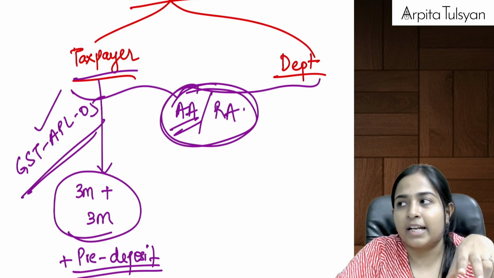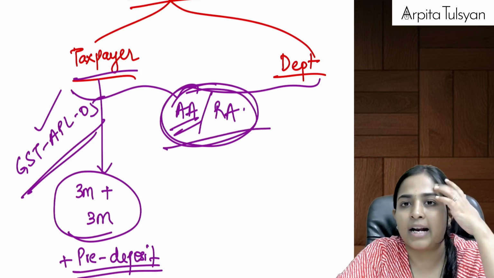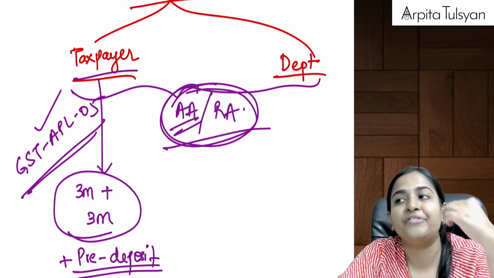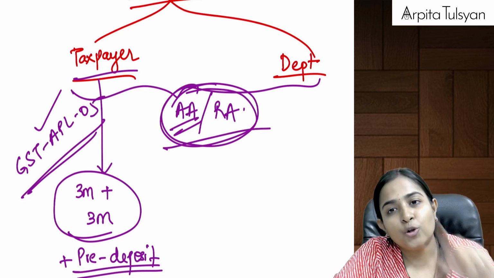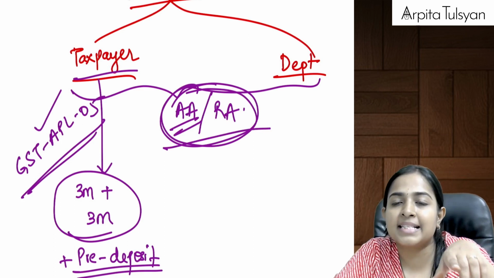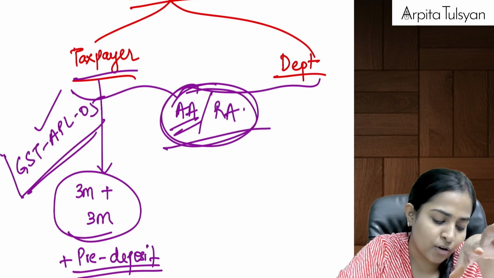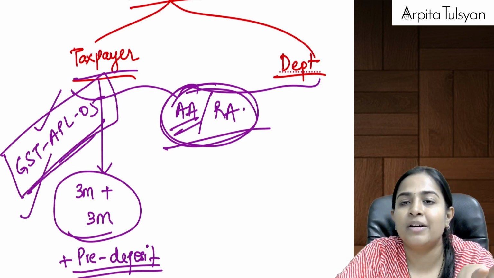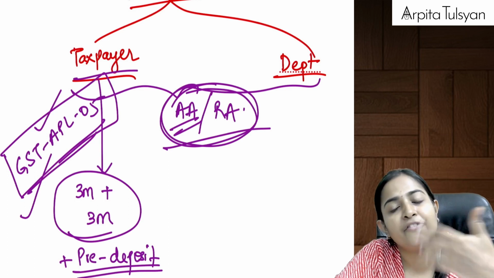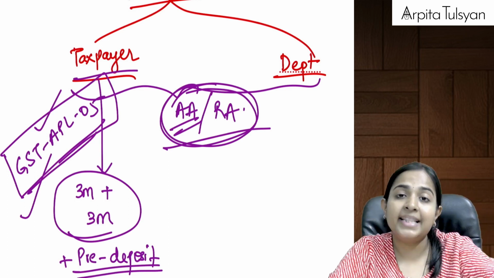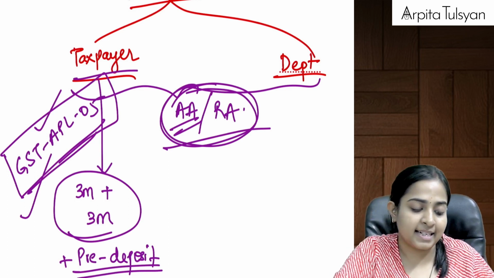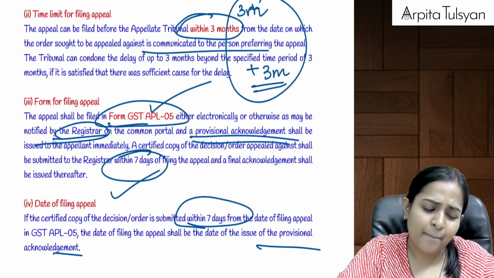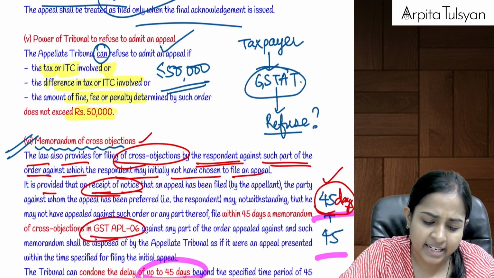If the copy of the AA or RA's order against which we are filing the appeal is not available on the portal, you submit a self-certified copy of it within 7 days of filing the appeal. If you do so within 7 days, the date of provisional acknowledgement will be considered as the date of filing the appeal. If not, the day when you submit that self-certified copy will be considered as the date of filing the appeal. Same provision which we had studied earlier.